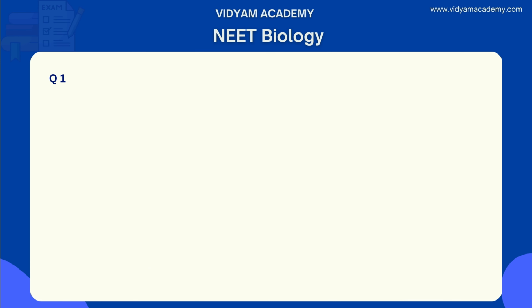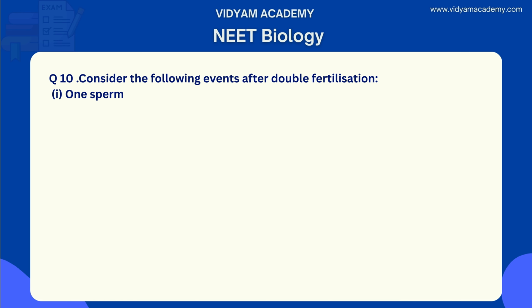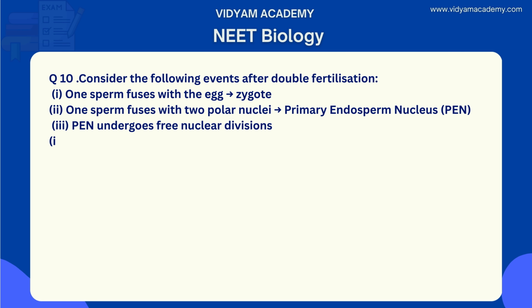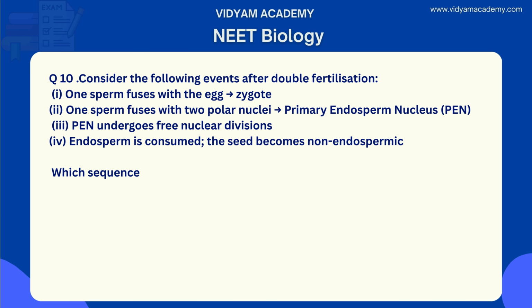And the final question of this session. Consider the following events after double fertilization. Statement 1: one sperm fuses with the egg to form the zygote. Statement 2: one sperm fuses with the two polar nuclei, forming the primary endosperm nucleus, PEN. Statement 3: PEN undergoes free nuclear divisions. Statement 4: endosperm is consumed. The seed becomes non-endospermic.